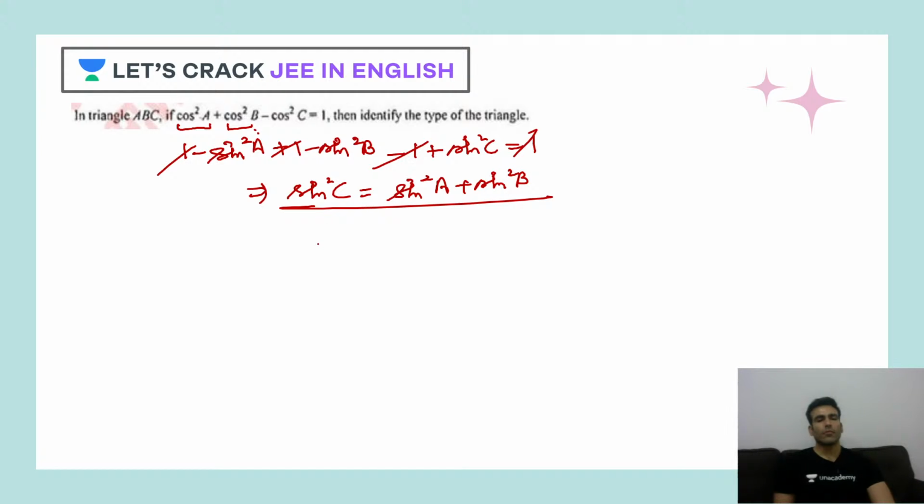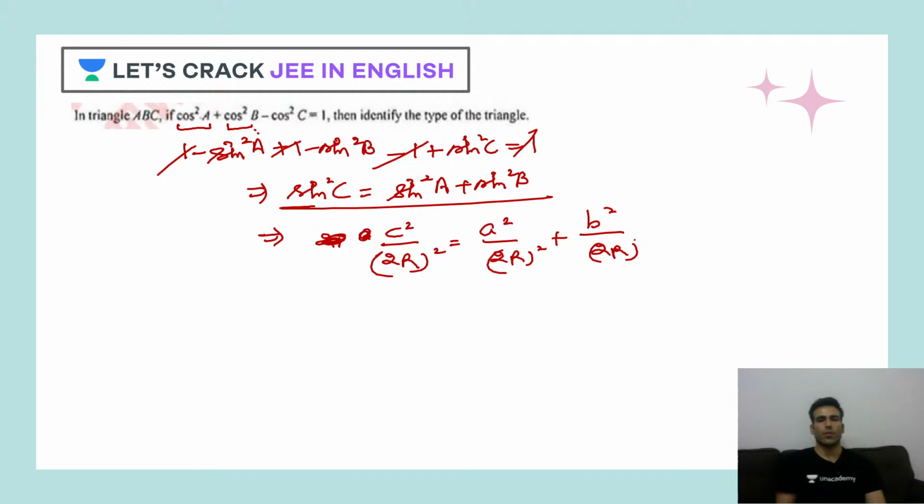Now, using the sine rule, sin square C is equal to C square upon twice of R whole square, and this is A square upon twice of R whole square, and this is B square upon twice of R whole square. This will cancel out. So finally, C square is equal to A square plus B square. And this is the Pythagoras theorem.